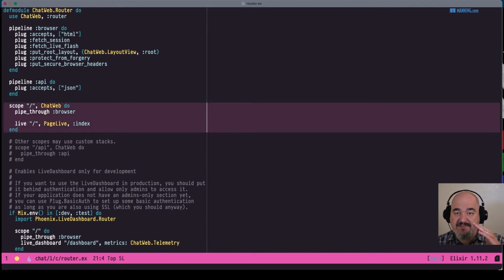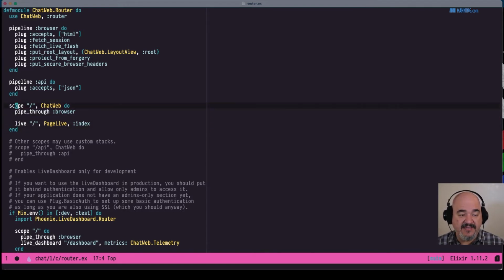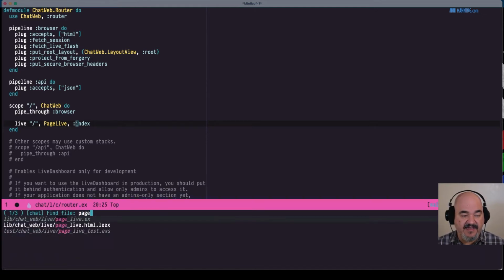So scope / means at the root level, we're going to be in the ChatWeb namespace. We're going to pipe all these requests through this browser pipeline that we see above. And finally, anything that goes to / from there, we want to send to PageLive and then the index action. So let's look in PageLive.